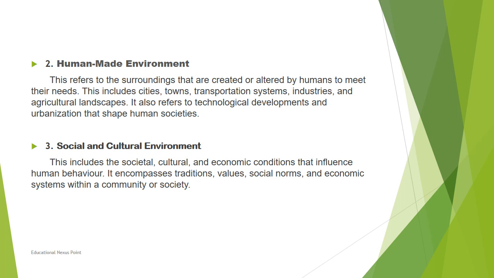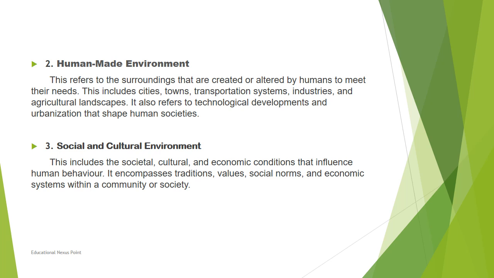This includes cities, towns, transportation systems, industries, and agricultural landscapes. It also refers to the technological developments and urbanization that shape human societies. So, this is from man to himself. He is taking something from the environment, he is changing it, he is making something out of it for his own needs.